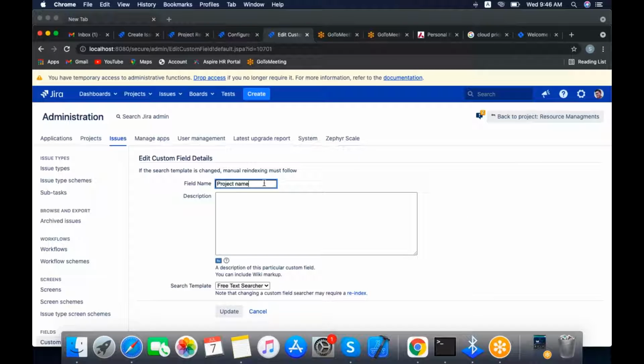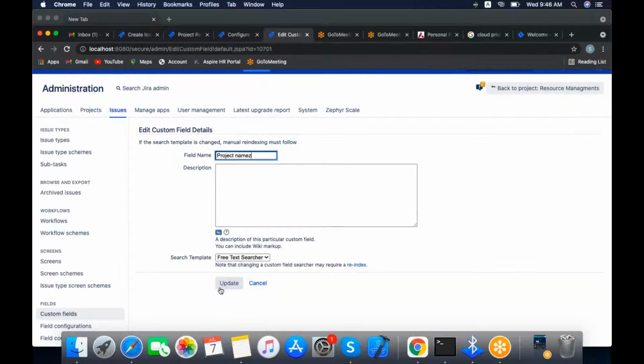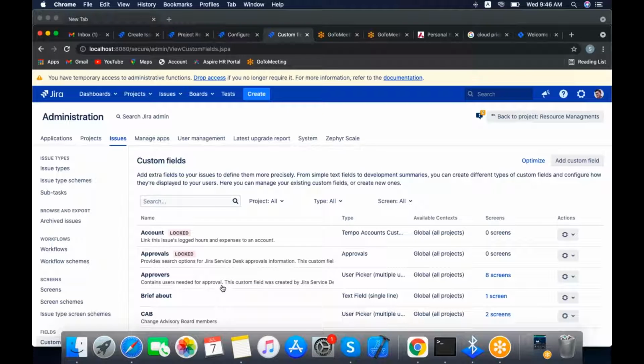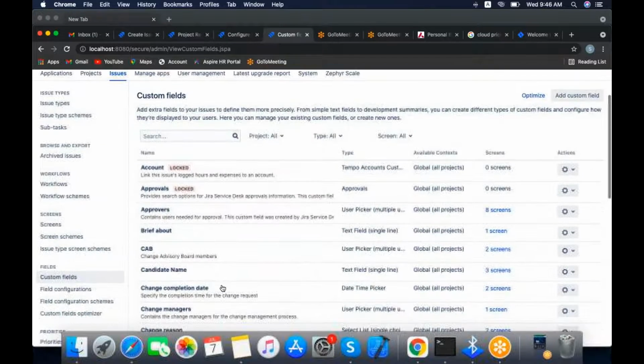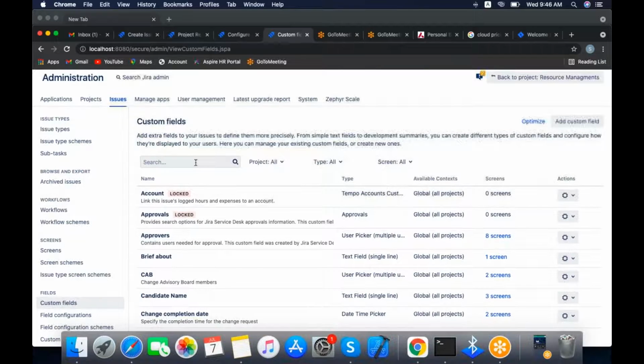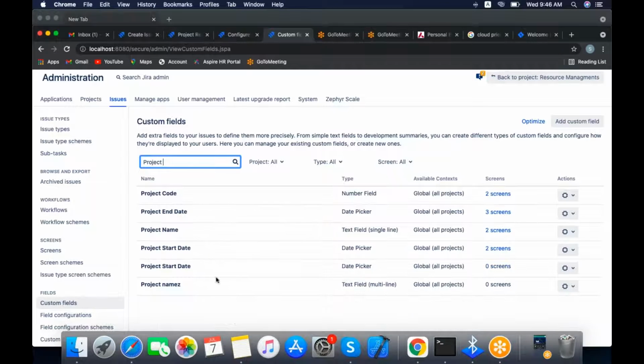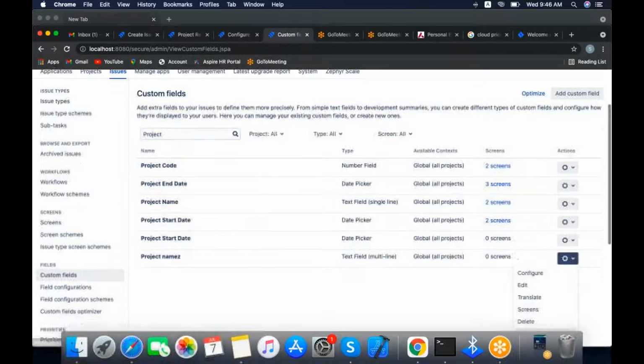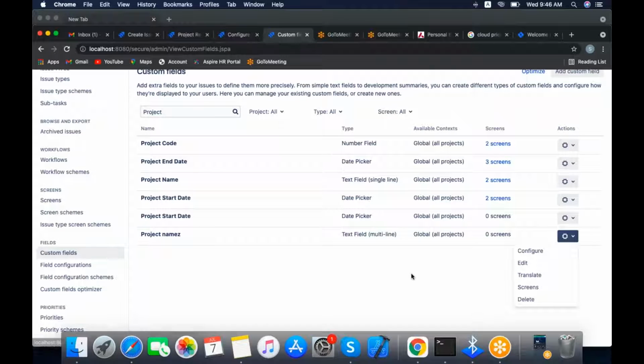For example, if you give the name and click update, then automatically the project name will be updated. Yeah, see here. And similarly, if you want to translate, this is English language, English US by default.